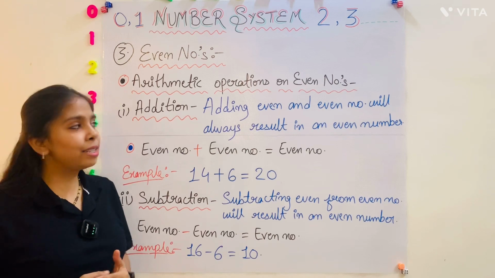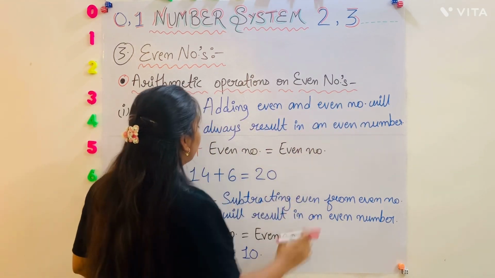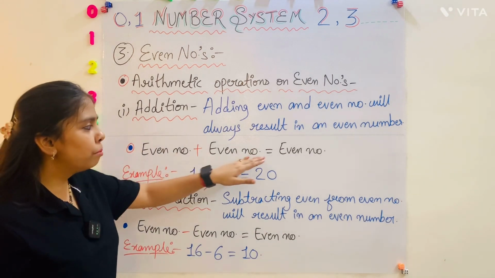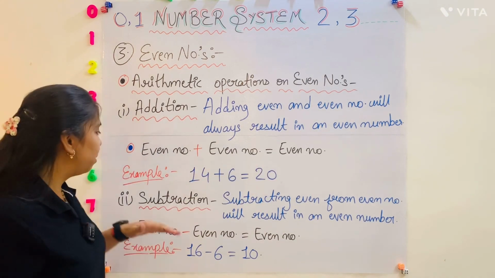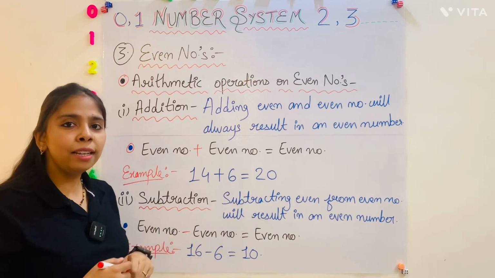First one is addition. Adding even and even number will always result in an even number. Even number plus even number is equal to even number. For example, 14 plus 6 is equal to 20, and we all know that 20 is an even number.